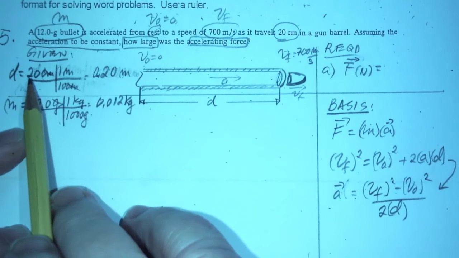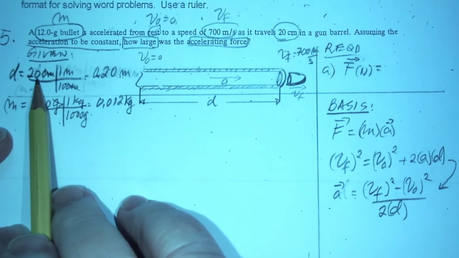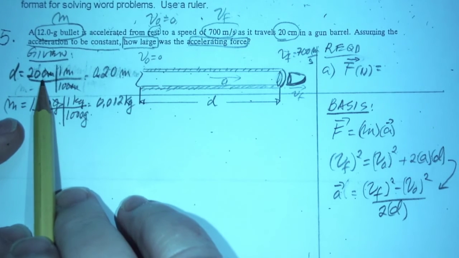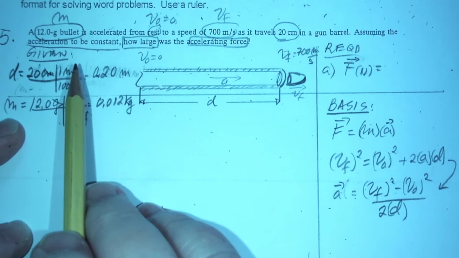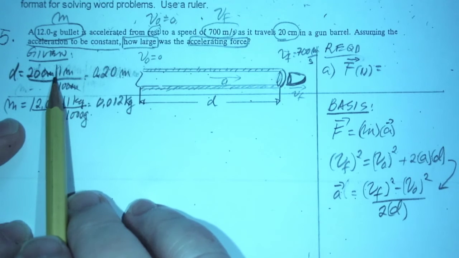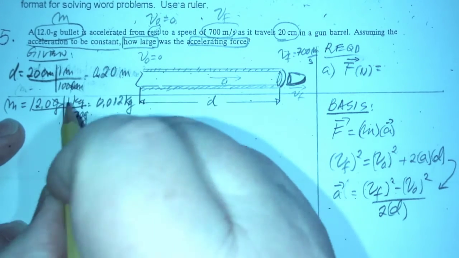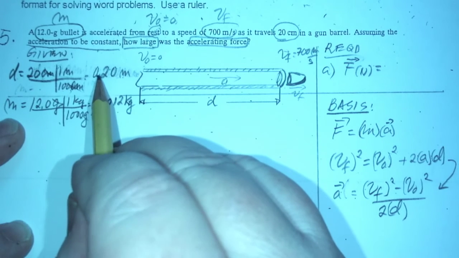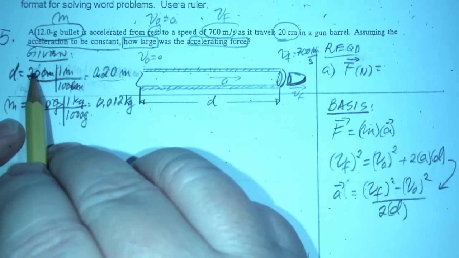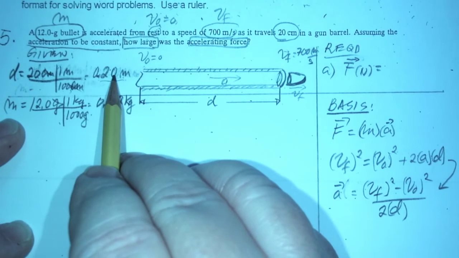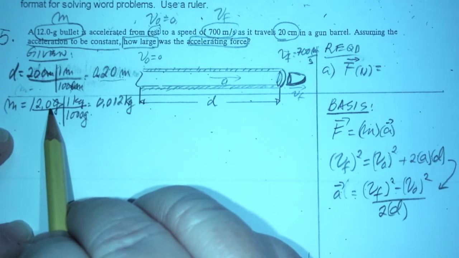Okay, and here we have our given. First, we have our distance traveled is 20 centimeters, but you have to convert that to meters because the solutions must always be in meters and in kilograms. So 1 meter over 100 centimeters. Cancel, cancel. It's going to be 0.20 meters. And remember, don't change the significant figures, right? If this is two significant figures, this should also be two significant figures. The mass is 12.0 grams.